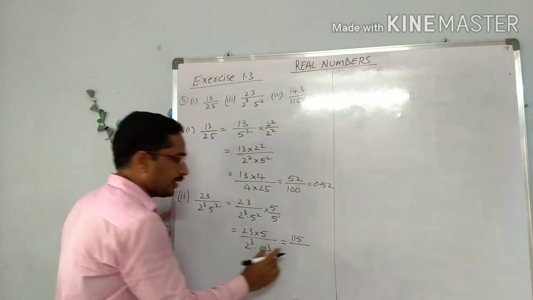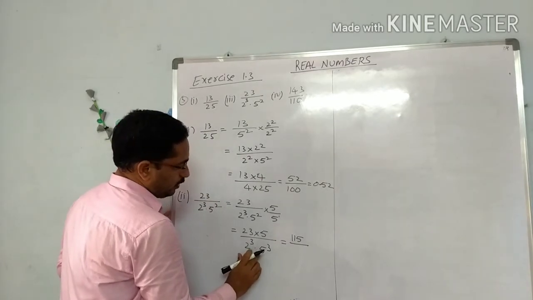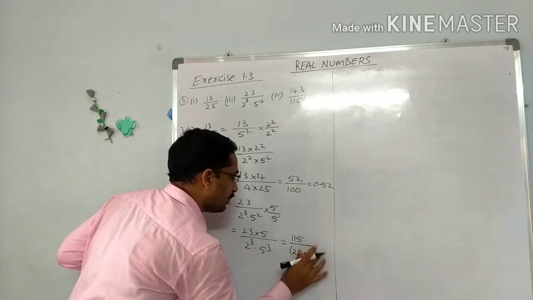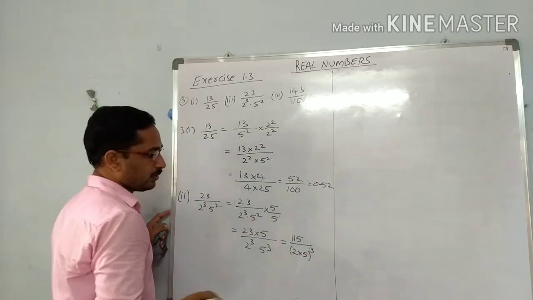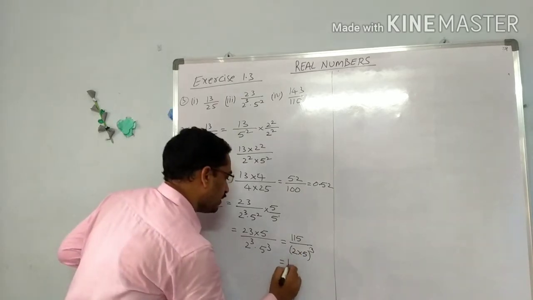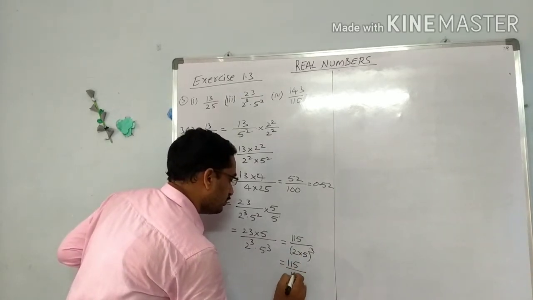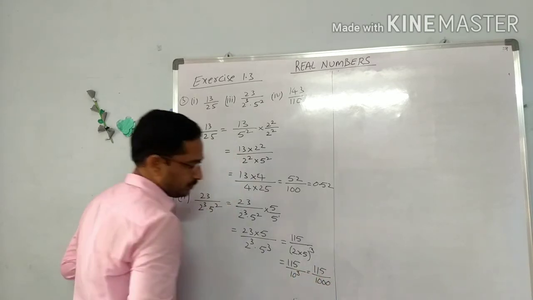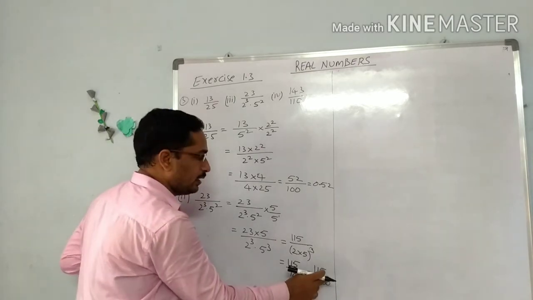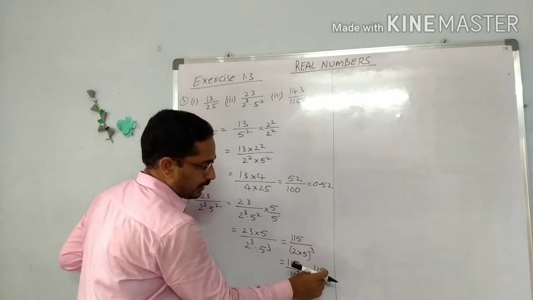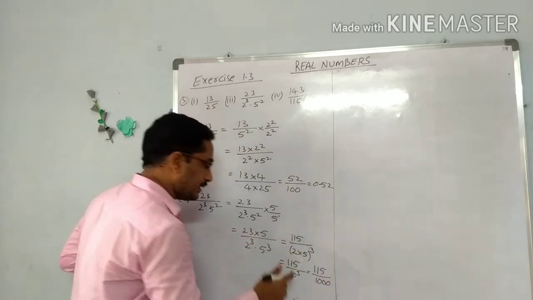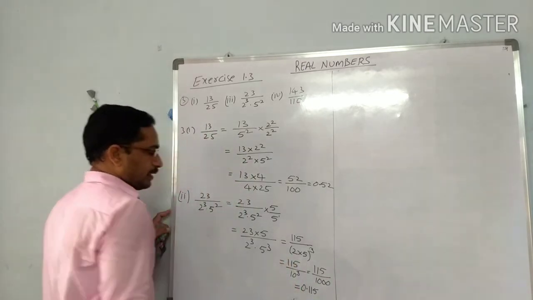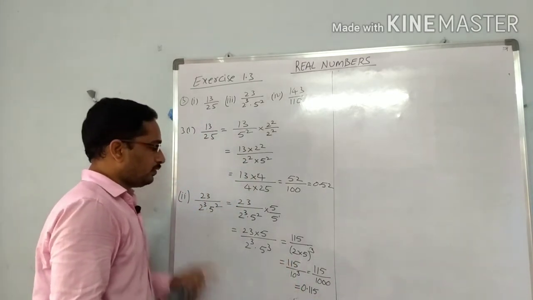115, and we can write this as a power m into b power m equal to a into b whole power m. M means here 3. Now see, 2 into 5, 10. So 115 by 10 cube. 10 cube value 1000. So here the denominator contains 3 zeros. The decimal point moves from right to left 3 digits, means it is 0.115. So it is the decimal form of 23 by 2 cube into 5 square.